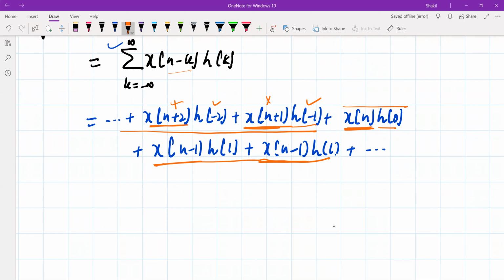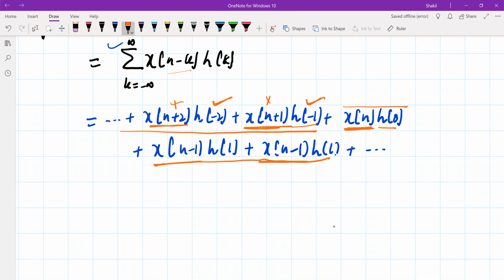We can make the impulse response equal to 0. If these impulse response values are 0, then we say this system becomes a causal system.